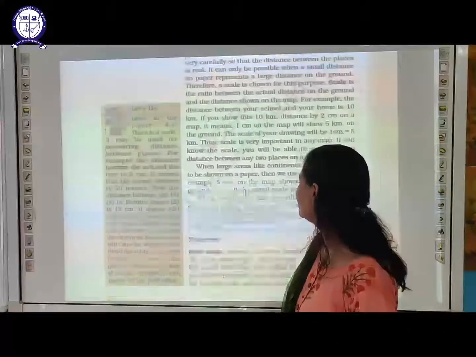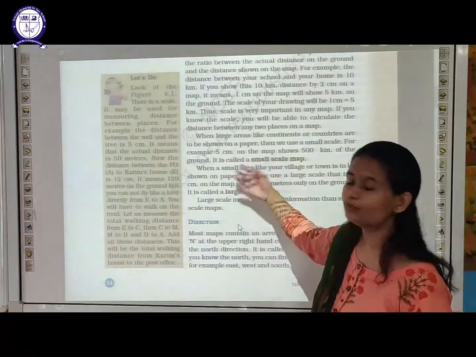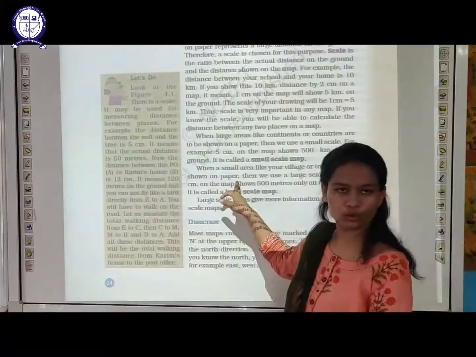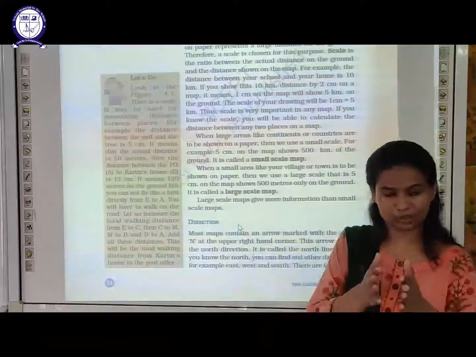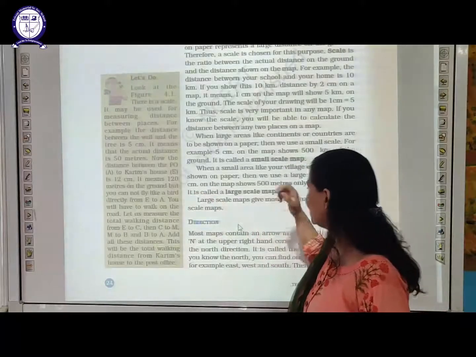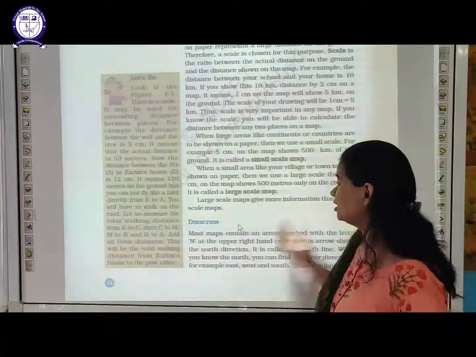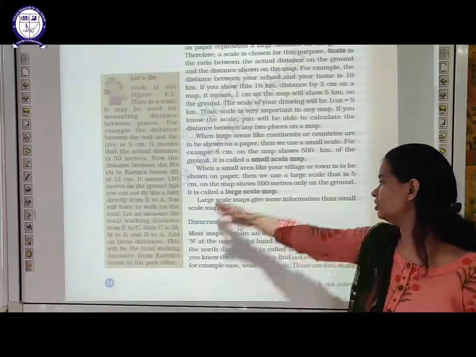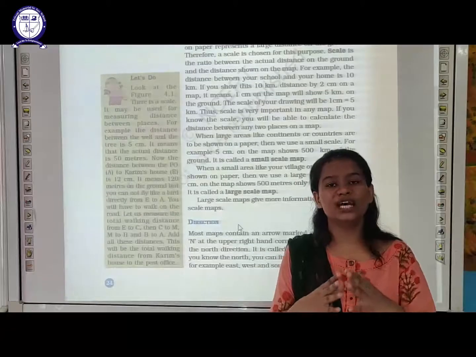Moving ahead, students, we are representing this only on a piece of paper. Now what is said here? When a small area like your village or town is to be shown on a particular paper, then we use a large scale, not a small scale. For example, 5 centimeters on the map shows 500 meters on the ground. So this is called a large scale map.